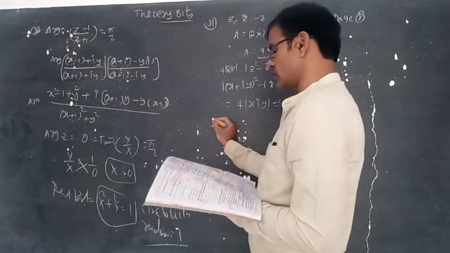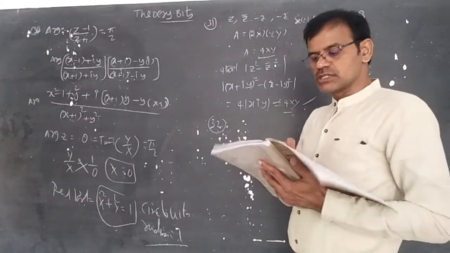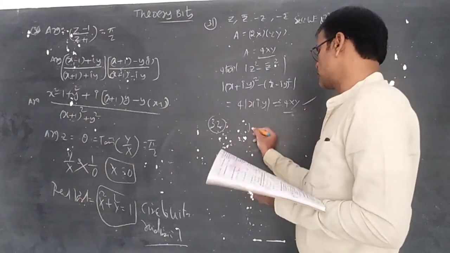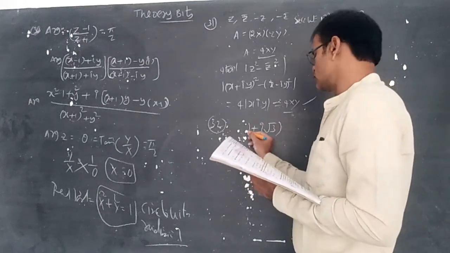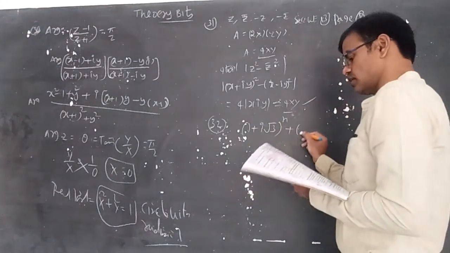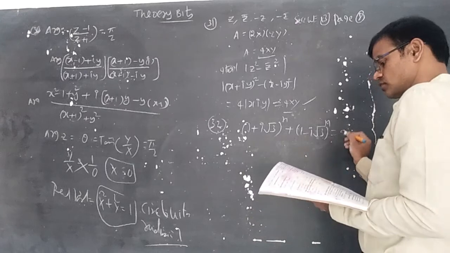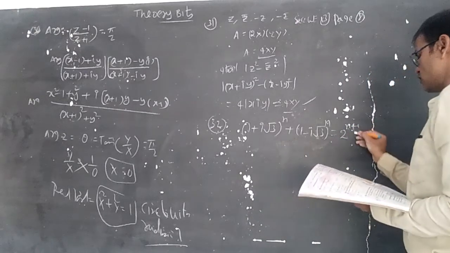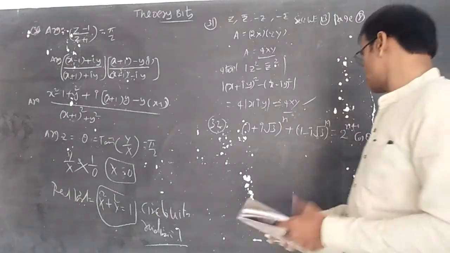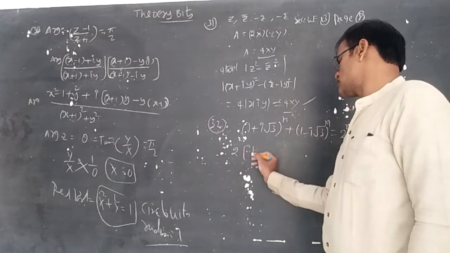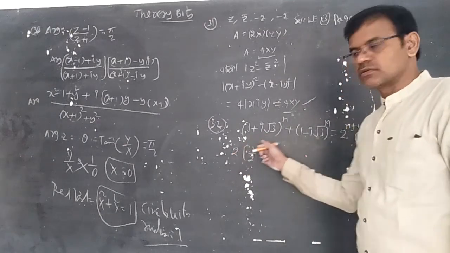32 and 33 we have discussed in concept. So now 34. If n is an integer, (1 plus i root 3) whole power n plus (1 minus i root 3) whole power n is equal to 2 power n plus 1 into cos n theta. Then what is the value of theta? You can understand this one as 1 by 2 multiplied with 2.